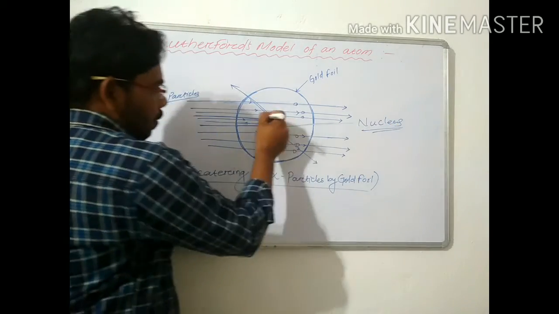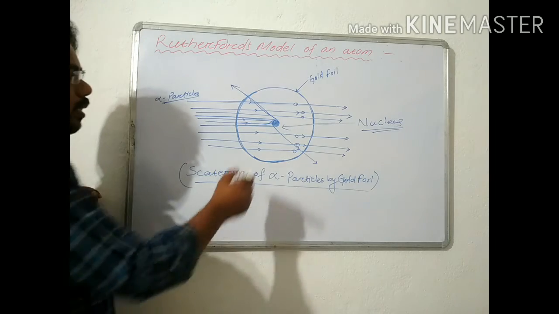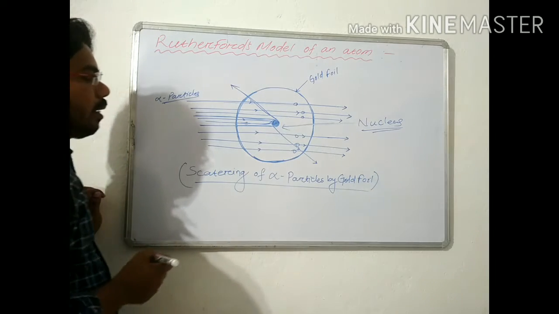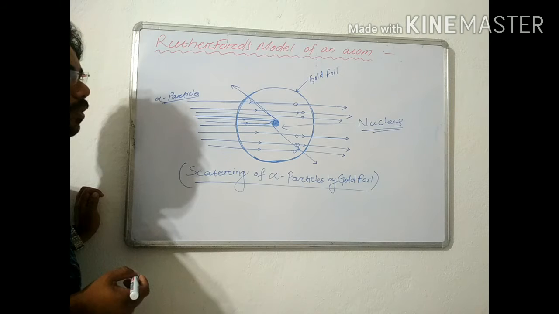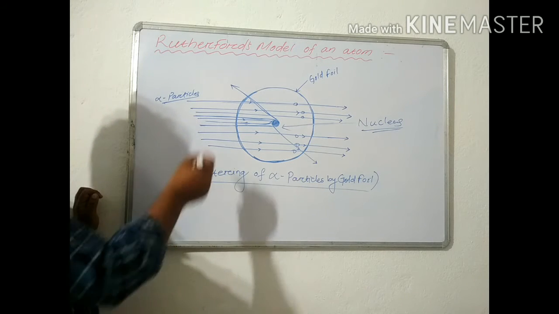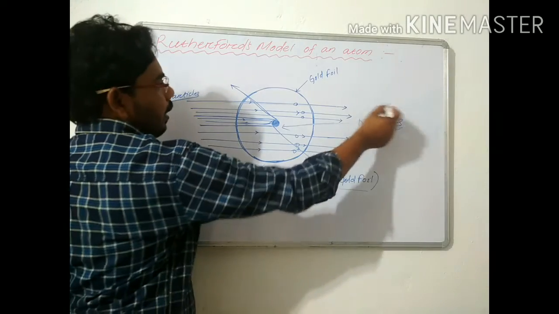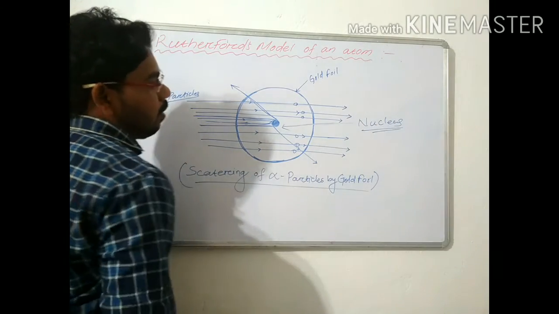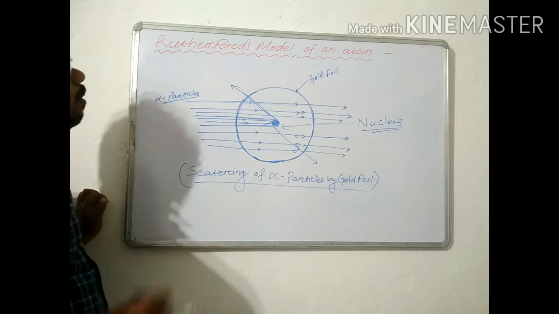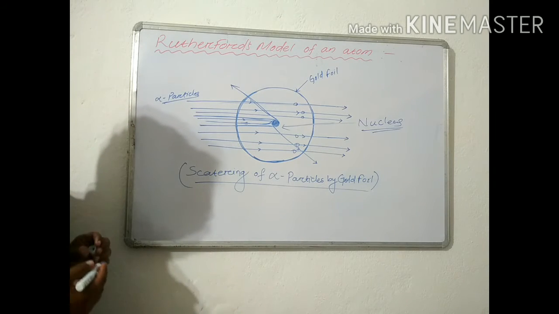This concentrated, positively charged part present at the center of the atom is known as the nucleus. A short question also comes: in which model or experiment was the nucleus discovered? The answer is the Rutherford model.